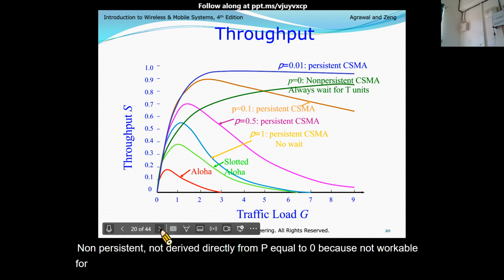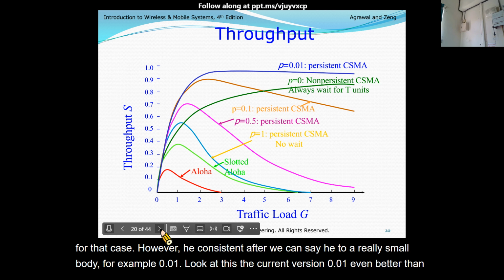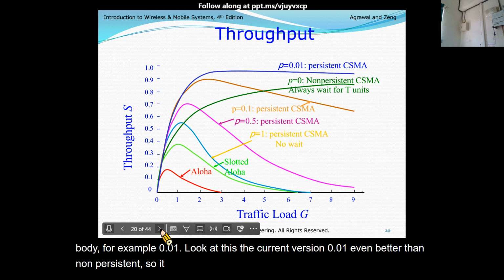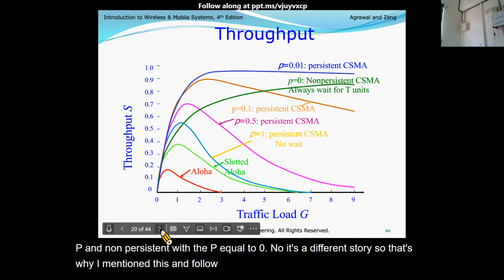However, for P-persistent, we can set P to a really small value, for example, 0.01. Look at this, in the current version, 0.01 is even better than non-persistent. So it doesn't mean non-persistent is P equal to 0. No, it's a different story. So that's why I mentioned these. And furthermore, maybe you have a question, why?